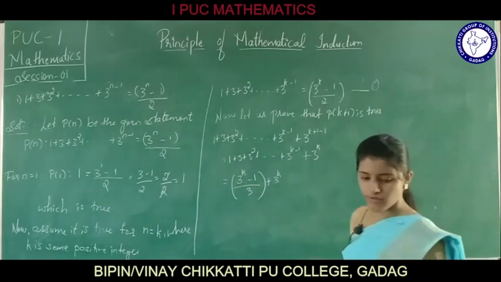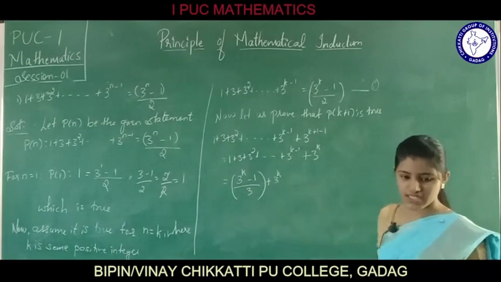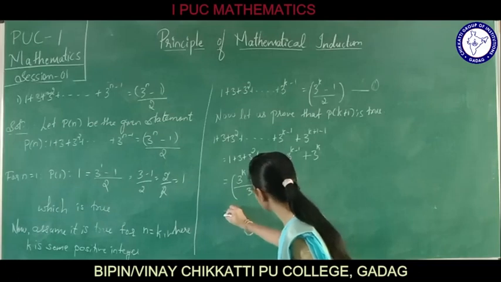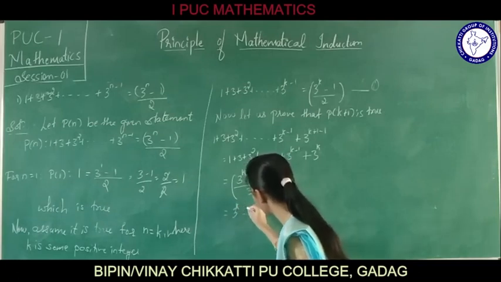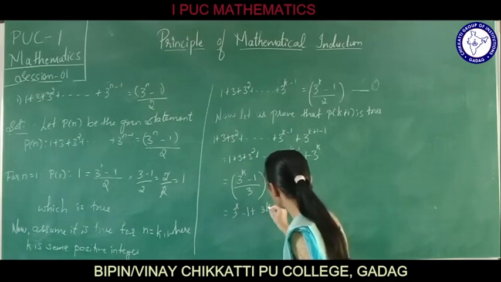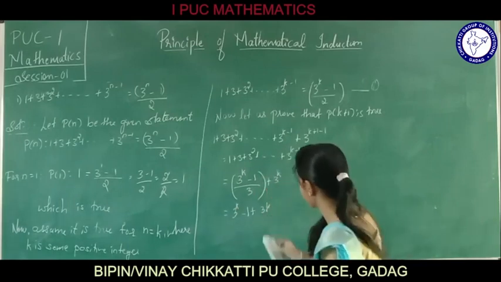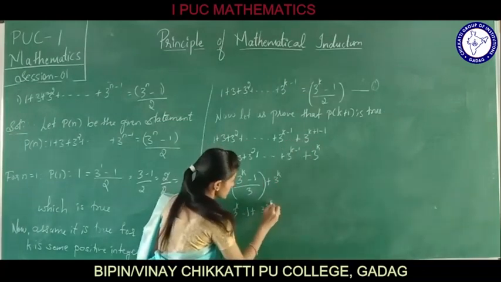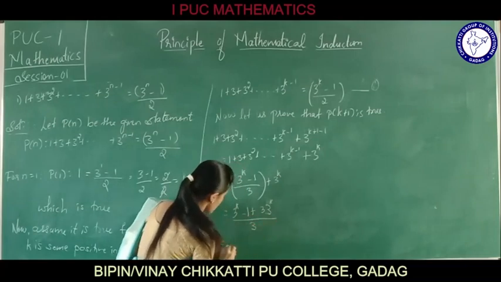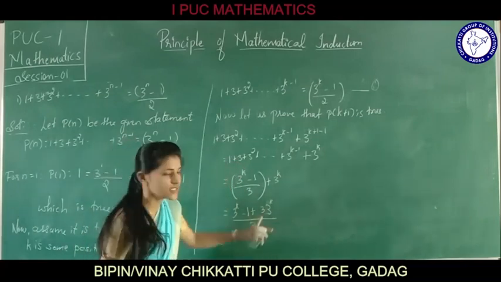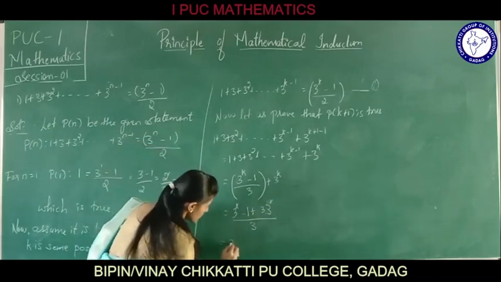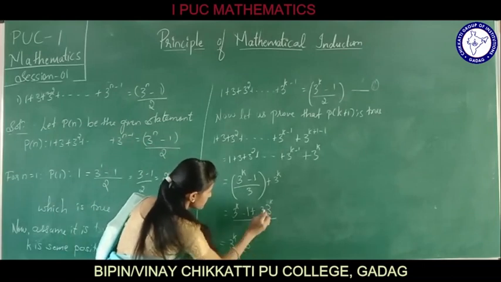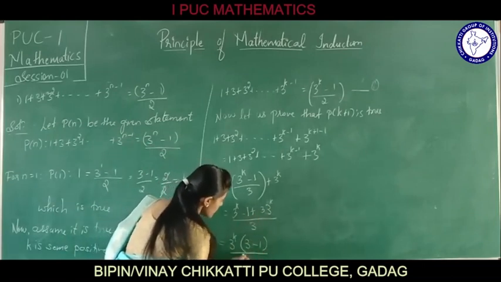Taking the LCM, it is (3 raised to k minus 1 plus 2 into 3 raised to k) divided by 2. Now what we shall do is take out 3 raised to k as common, and I am left with (1 plus 2) by 2.